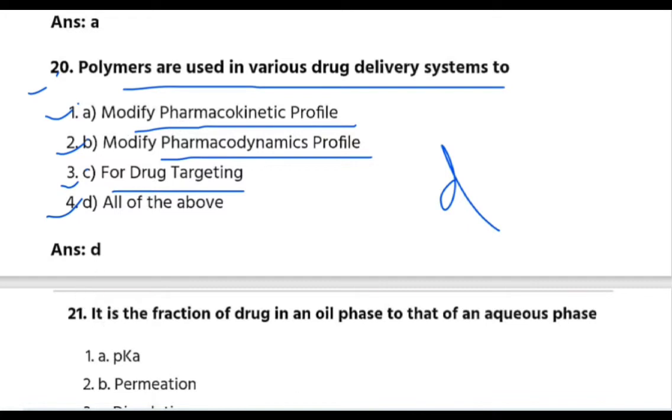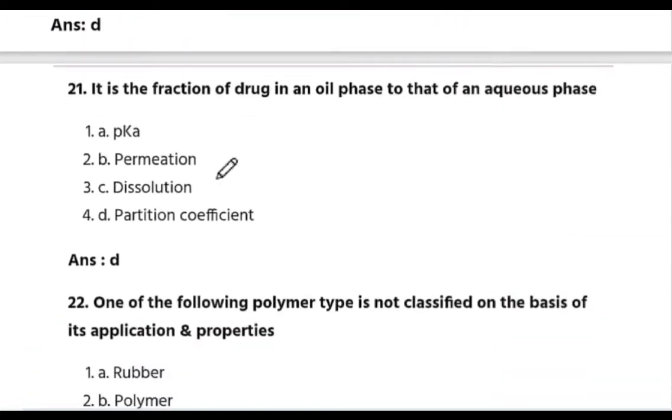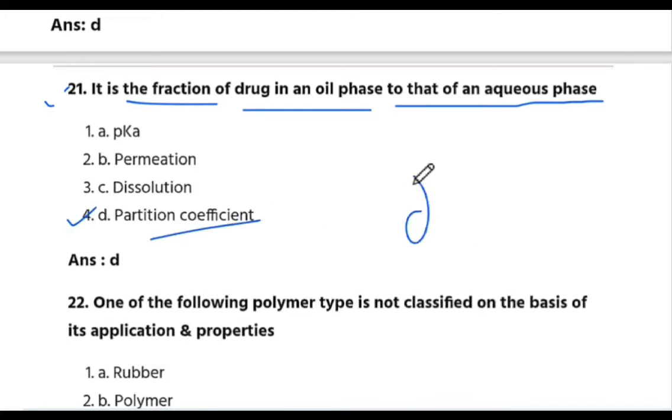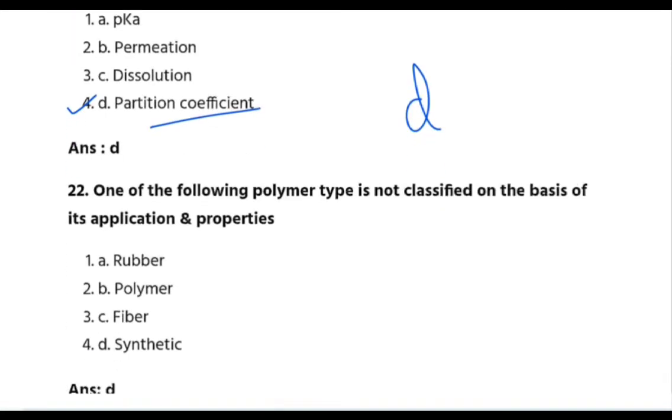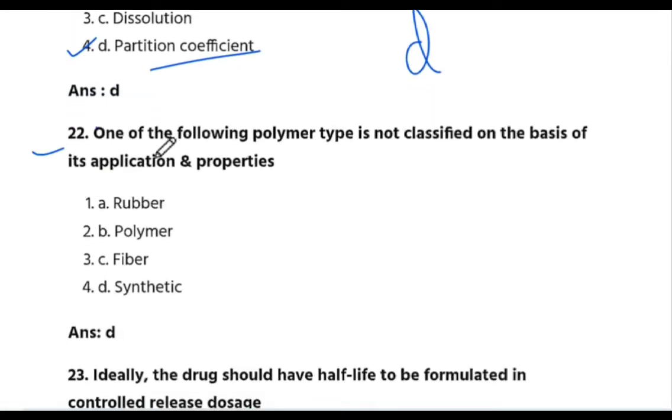Next is 21 question. It is fraction of drug in oil phase to that in aqueous phase, partition coefficient. The answer is D, partition coefficient. Okay. Next is 22 question number. One of the following polymer types is not classified on the basis of its application and properties.